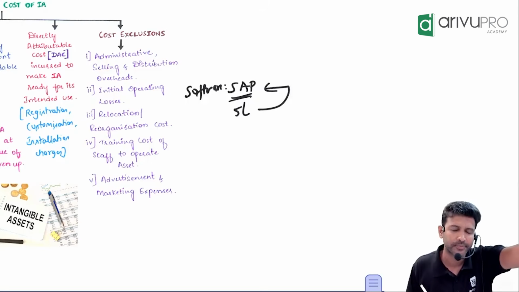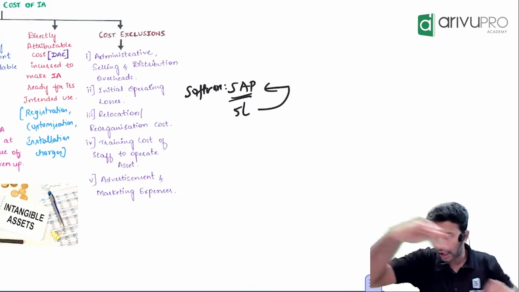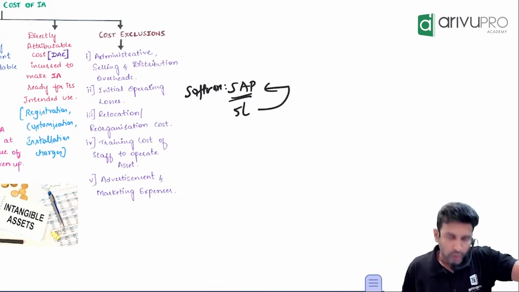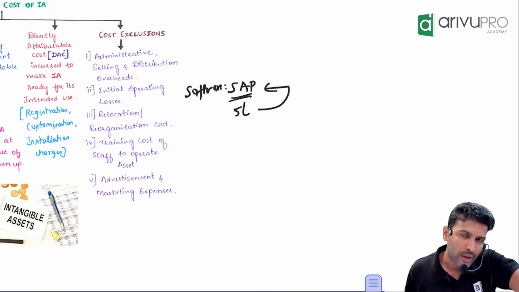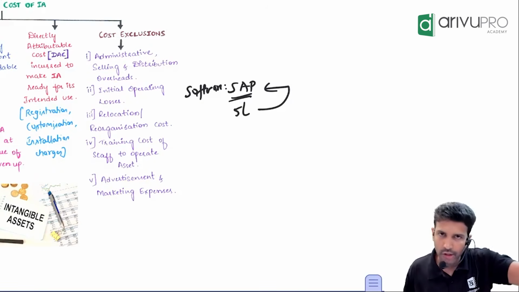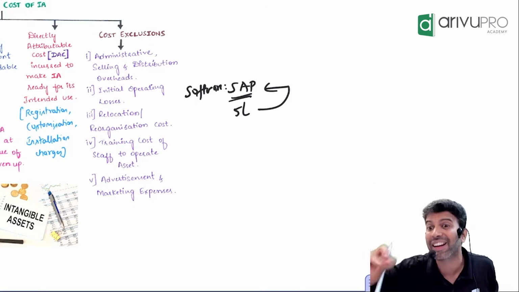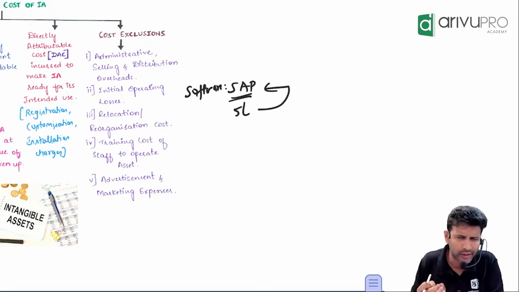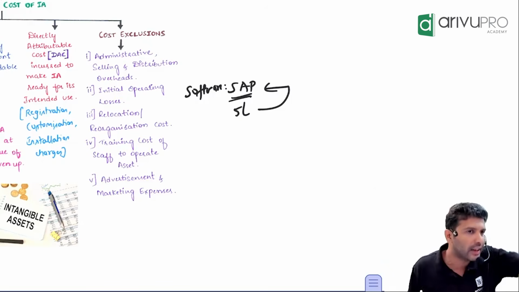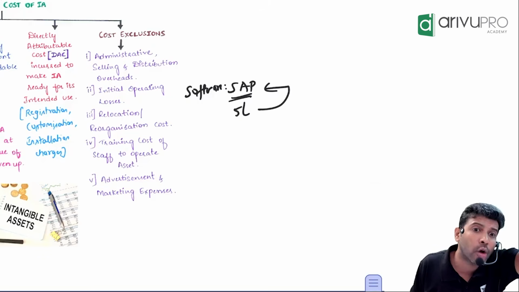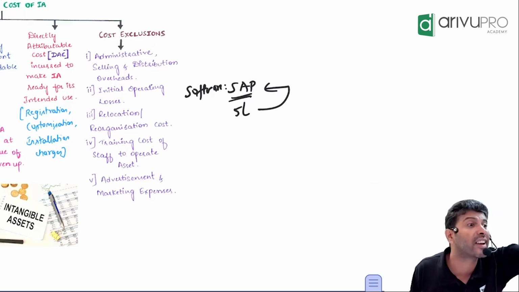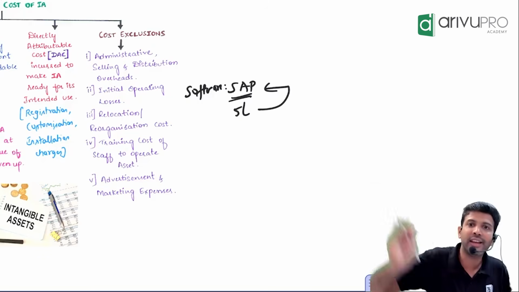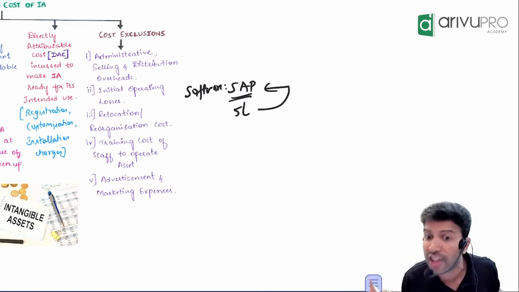Why is that? The cutoff is, directly attributable cost means the cost incurred to make the asset ready to use. Just analyze it normally. By giving training to employees, who is getting ready? The employee is getting ready to use the software.